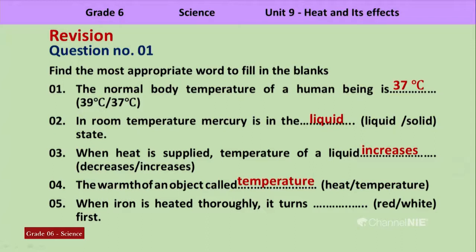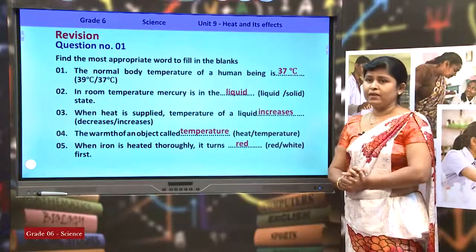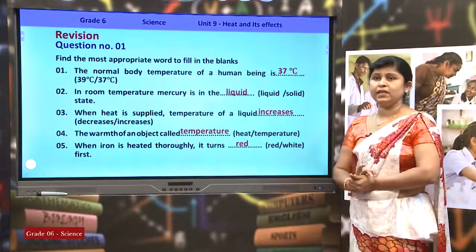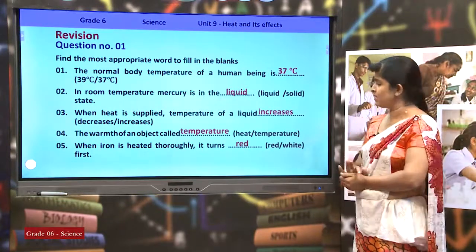The warmth of an object is called the temperature. When iron is heated thoroughly, it turns red at first. Right, you know that when a piece of iron is heated up, at first it turns red, then it turns orange, and finally it gives a yellow color. You all know these things.